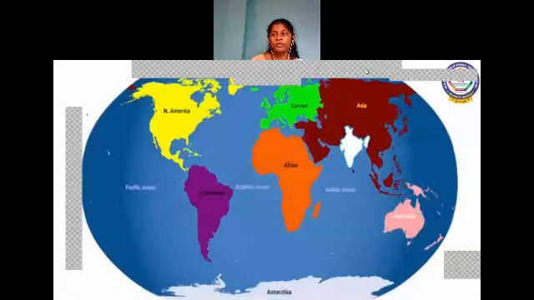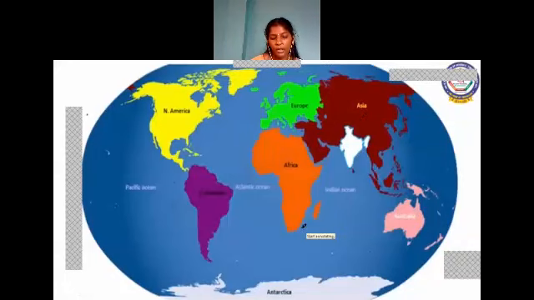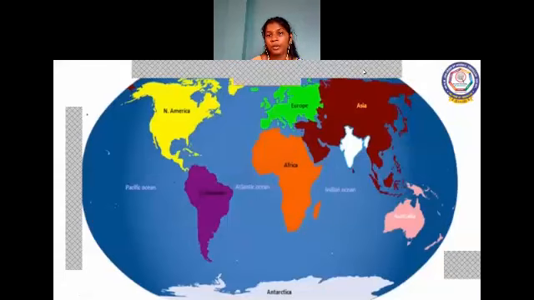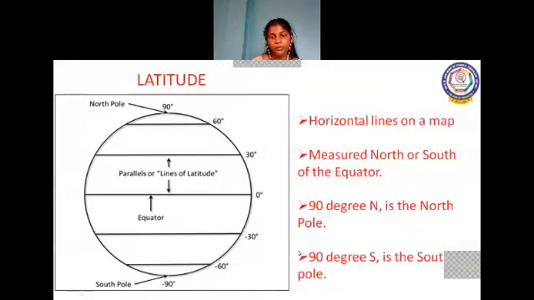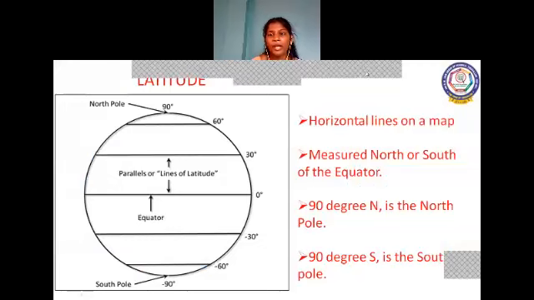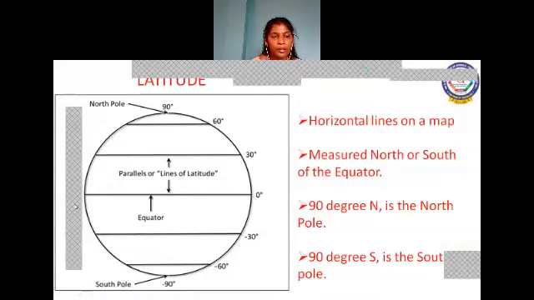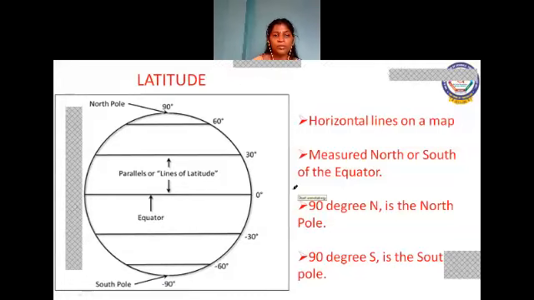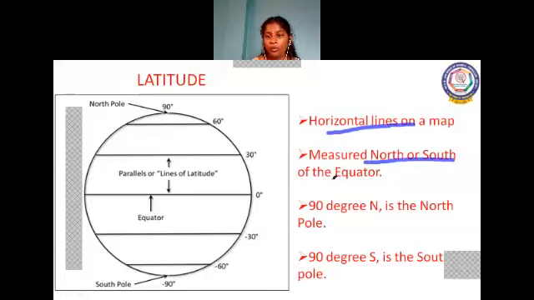Okay. So before we go deeper into India's location, I would like to recall the latitude and the longitude lines. Shall we? Yeah. So latitude lines run horizontally on the map and they are measured north or south of the equator. So listen here children, the latitude and longitude lines are just imaginary lines.